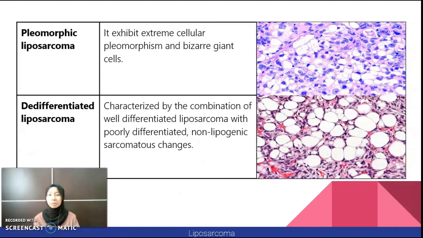The pleomorphic liposarcoma exhibits cellular pleomorphism and bizarre giant cells. Lastly, dedifferentiated liposarcoma is characterized by the combination of well-differentiated liposarcoma with poorly differentiated, non-lipogenic sarcomatous changes.